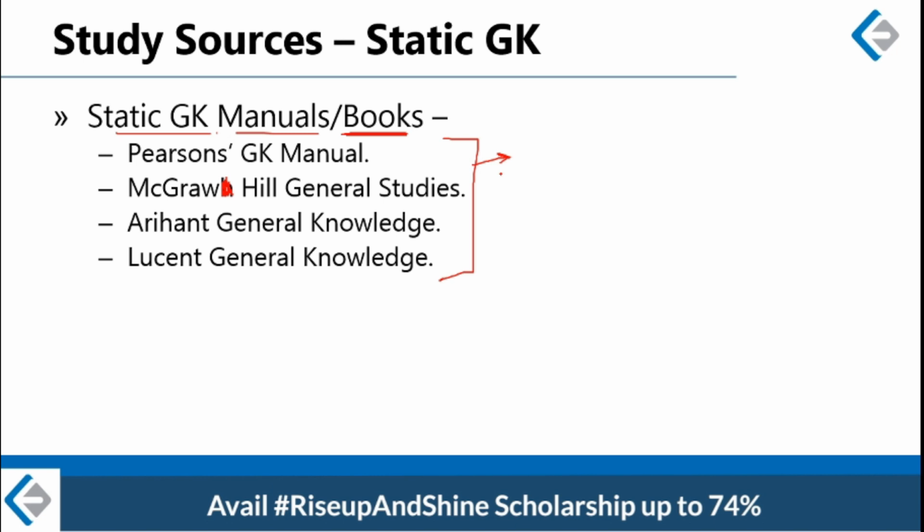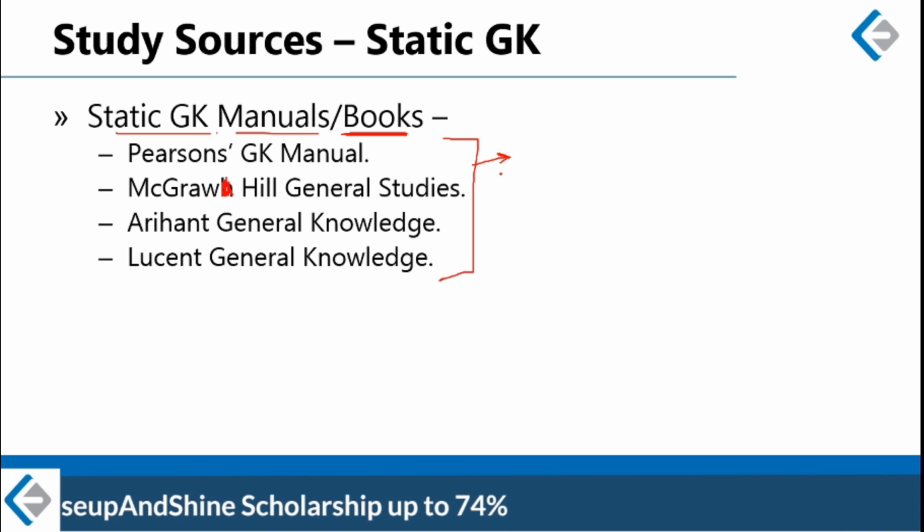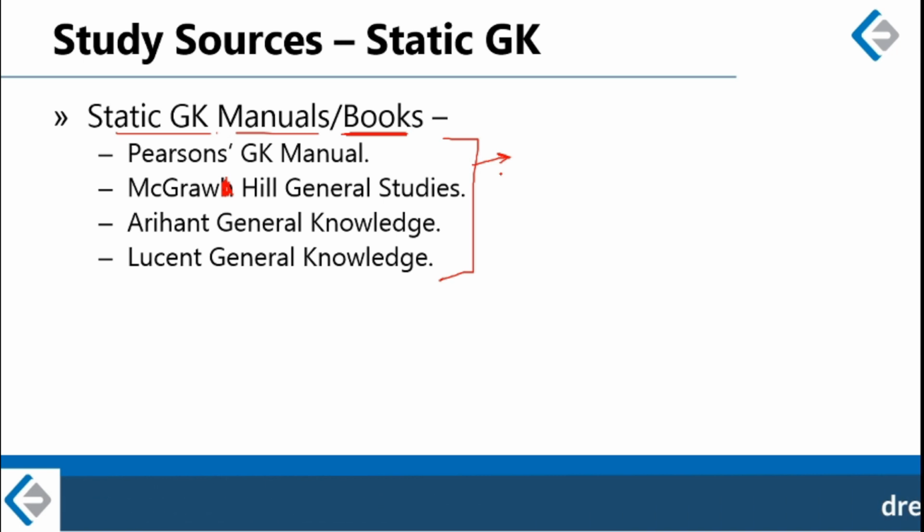Alright, so you can purchase a book either from your nearest bookstore or online and start reading it topic wise. So pick up one topic, say for example start with economics and then complete economics before moving on to the next topic. Alright, so this is how you should cover static GK.